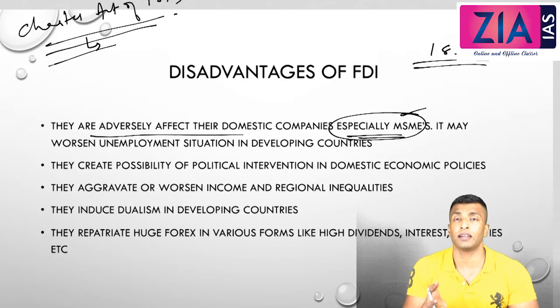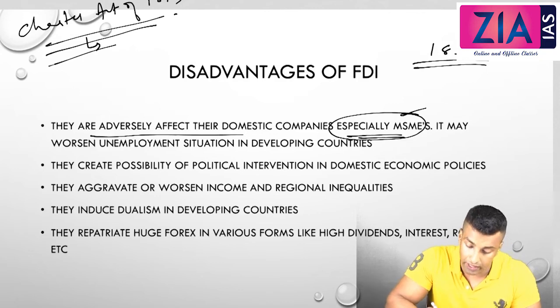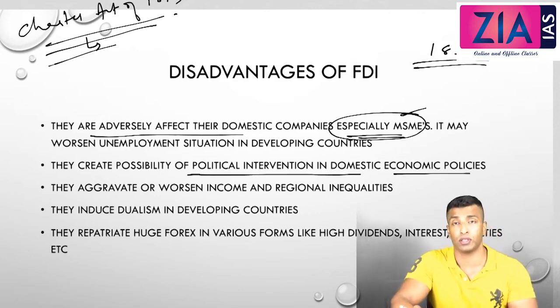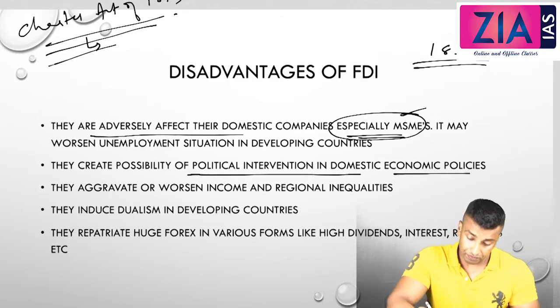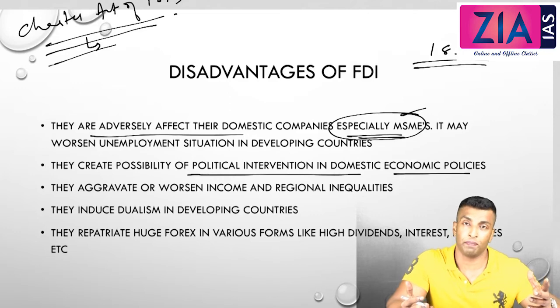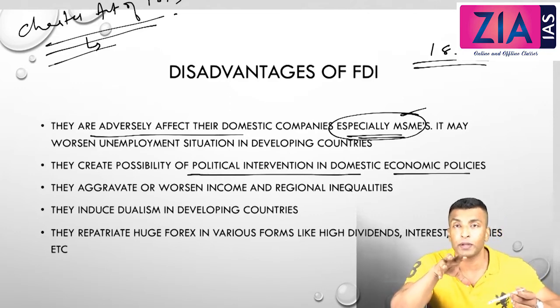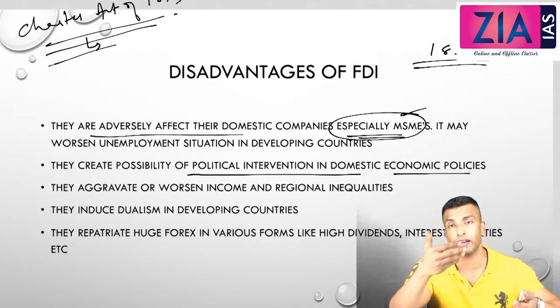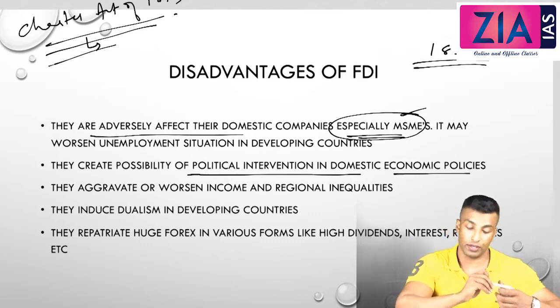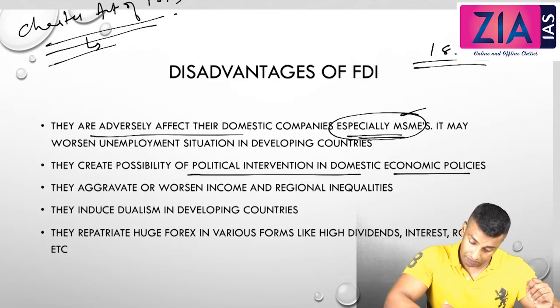Other disadvantages I have written in general only. All these are applicable to the private sector also. Let's look into the others. They create the possibility of political intervention in domestic economic policies. Obviously, in some books you will see they threaten the sovereignty of the country. But that is not applicable these days. When it comes to the East India Company, you can say that, right? Before, they came for trading and they threatened the sovereignty of the country. So that is not applicable during these times, so we don't want to discuss that.